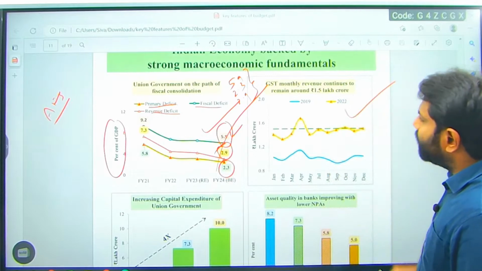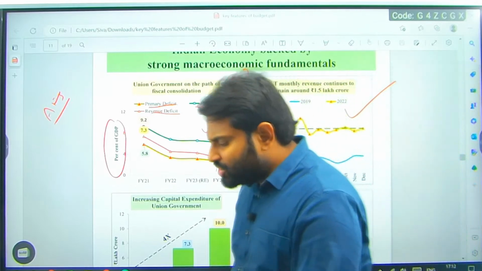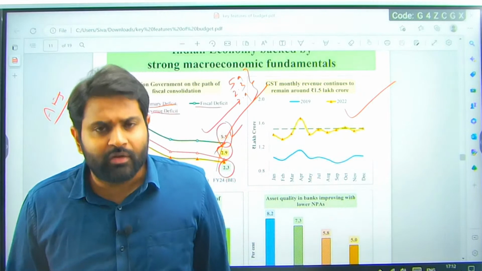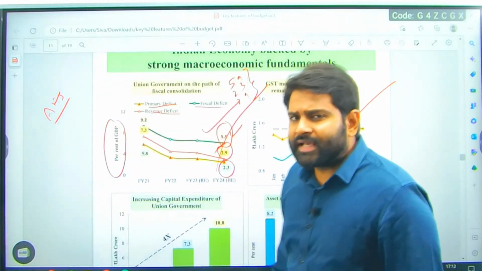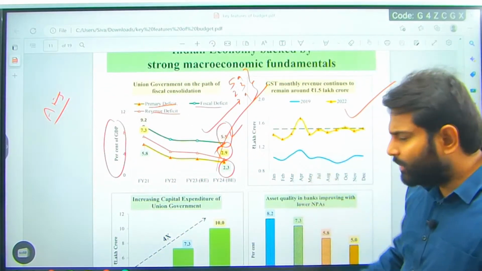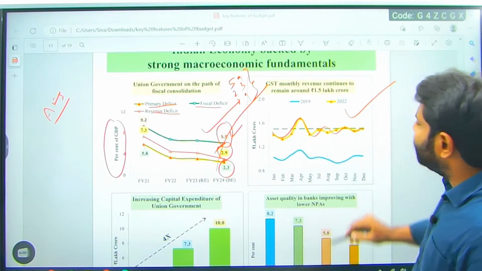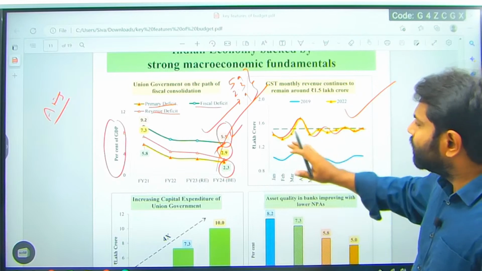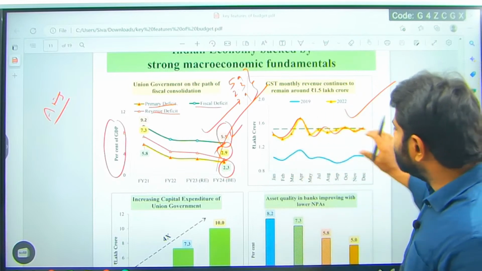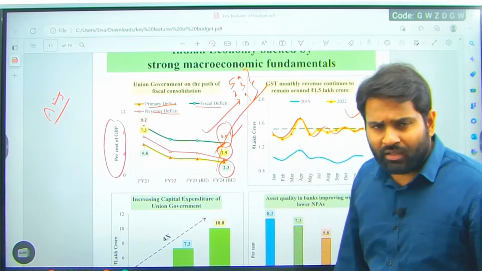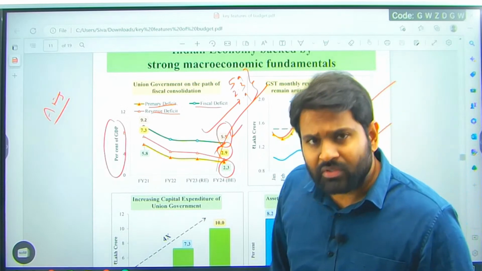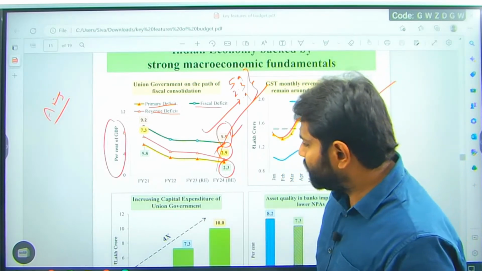And when we speak about GST monthly, this is their initiative. They speak about this initiative: GST indirect tax collections increased or stabilized more or less around 1.5 lakh crore every month. It's hovering in and around 1.5 lakh crore. That stability is ensuring the revenue receipt side for the government.